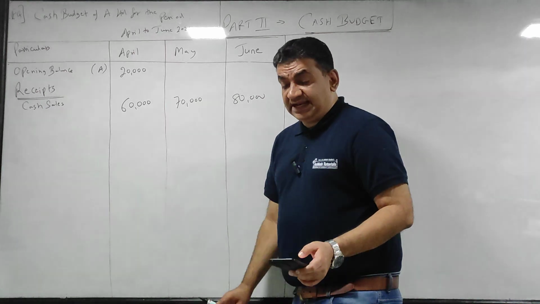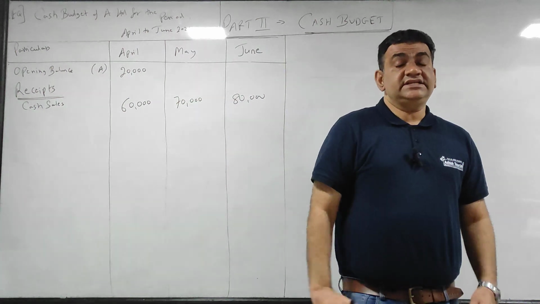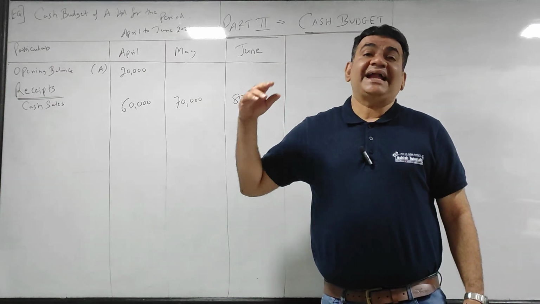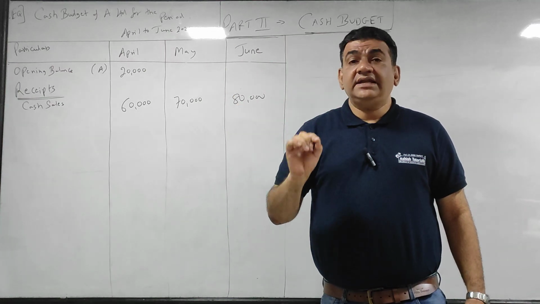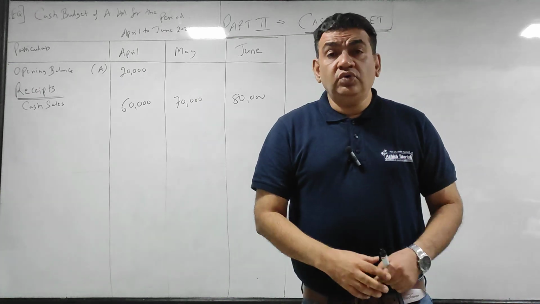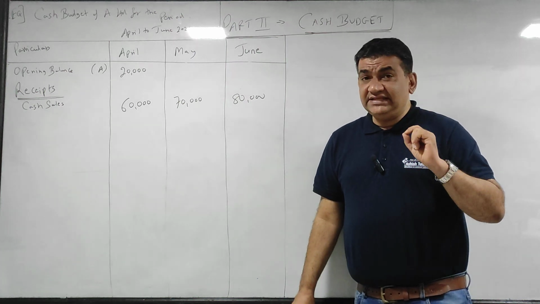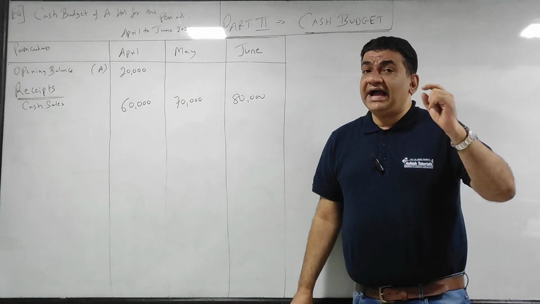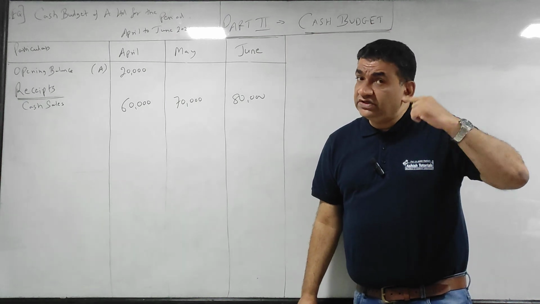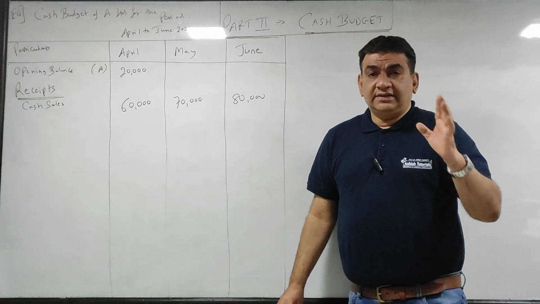Okay, now listen. Next, credit sales. What is credit sales? I sell the goods today, but I will get the money at a later stage. Now for that they have to give you credit period. देखो second point. Credit allowed to debtors and creditors is 1 month each. That means the money what I get today will be for the goods what I have sold in the previous month.